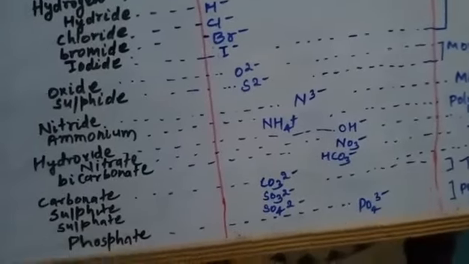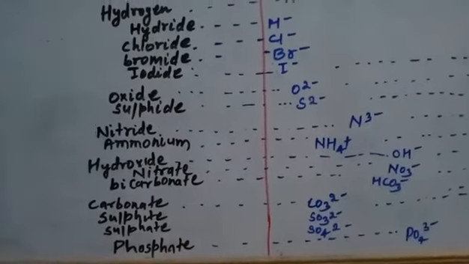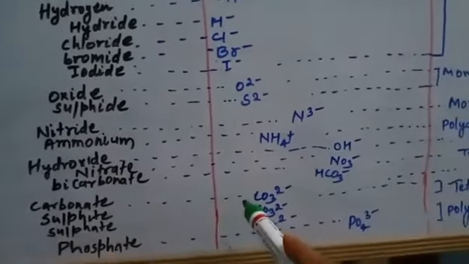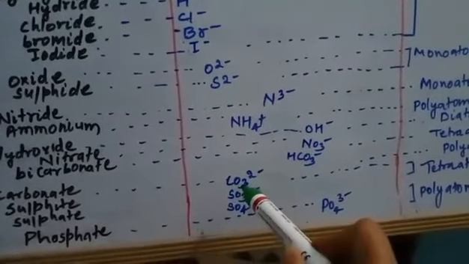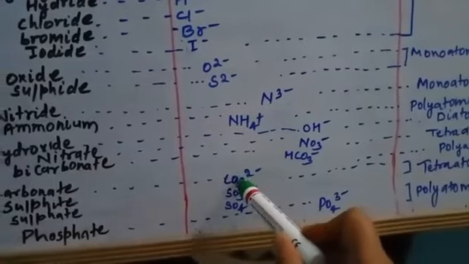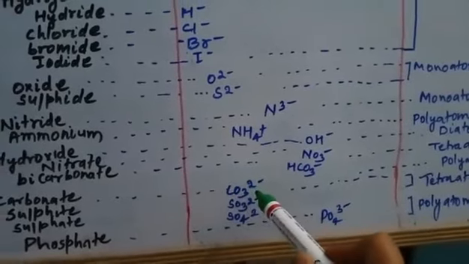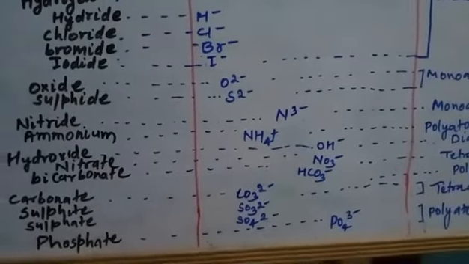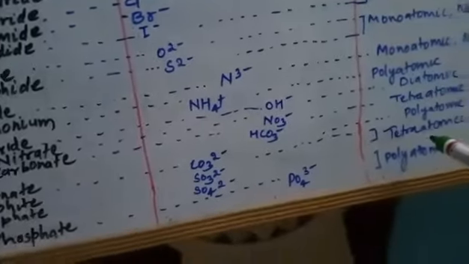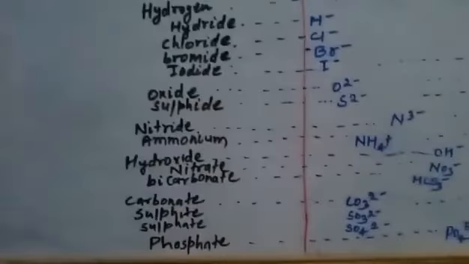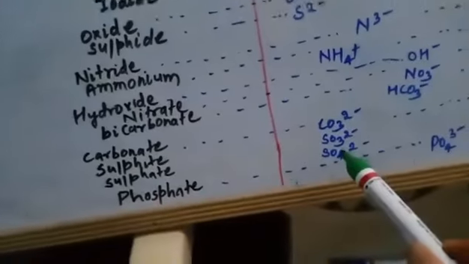Okay. Then you have carbonate. Carbonate is CO3 2 minus. Here also carbonate is made up of 4 atoms which have an overall charge of 2 minus. So it is called a tetraatomic ion. Then you have sulfite, SO3 2 minus.